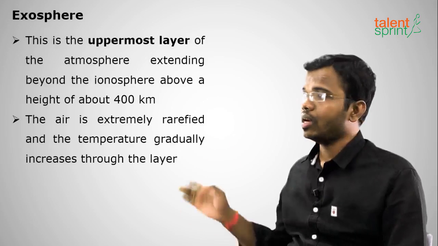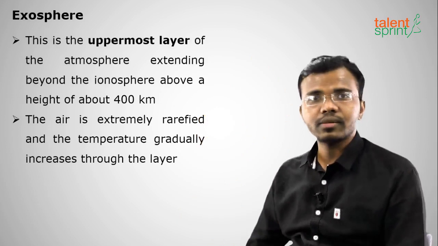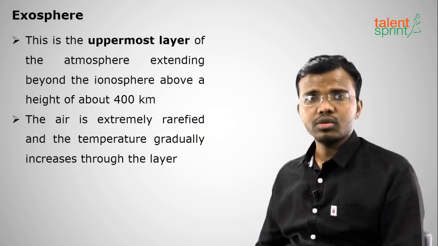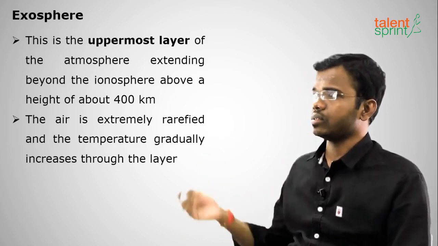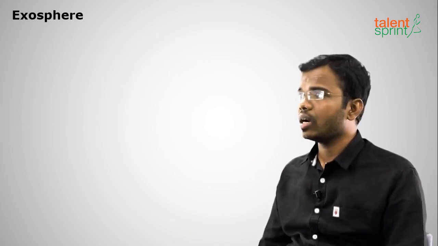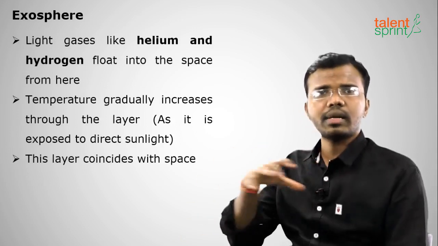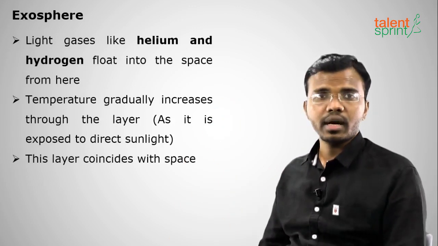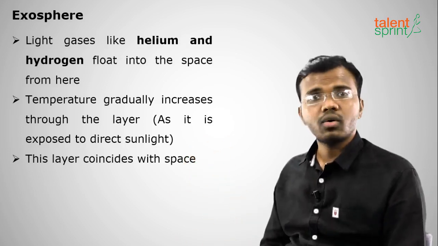Okay, moving on to the next layer of the atmosphere, that is the exosphere. The exosphere is the topmost layer of the atmosphere and generally touches space, and very low pressure and temperature exist there. Almost you can say it's space only. It exists after 400 kilometers. Generally it has gases of helium and hydrogen. Most of the planets have helium and hydrogen only.